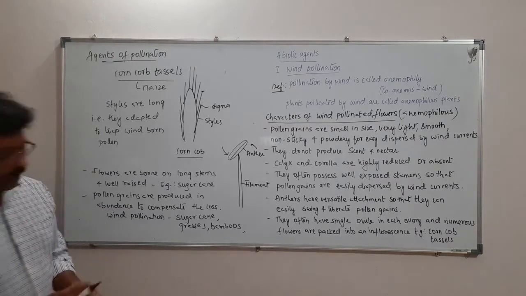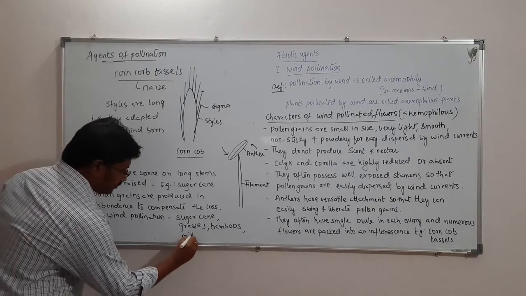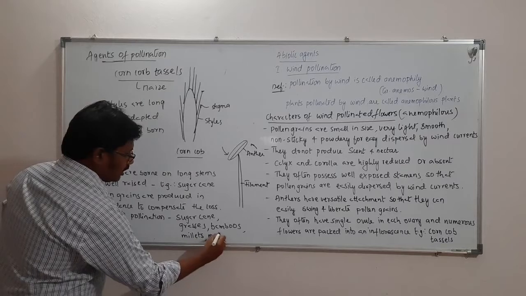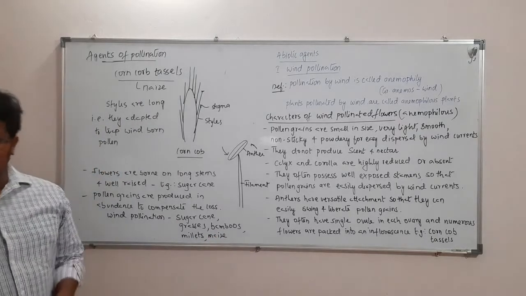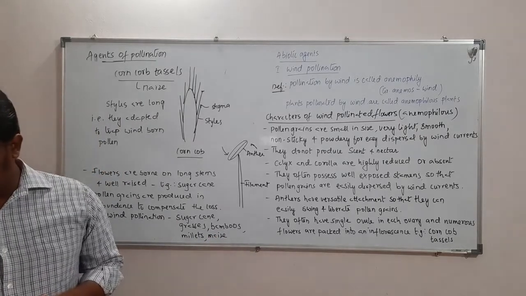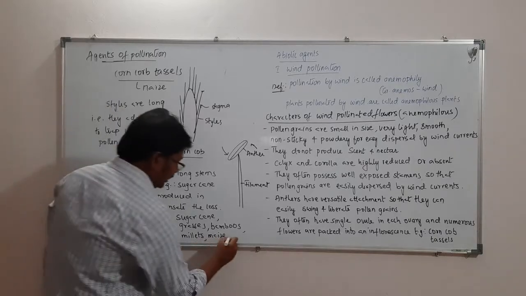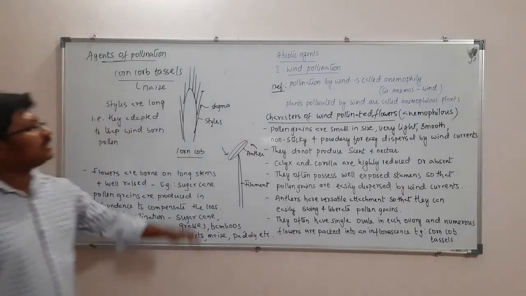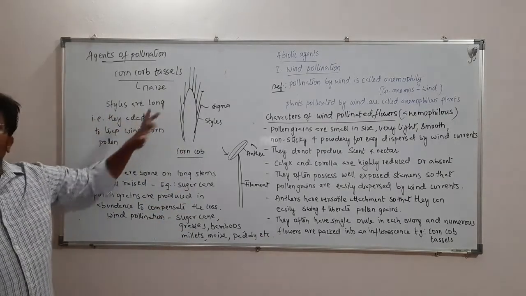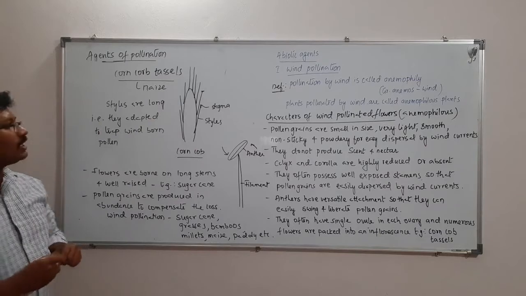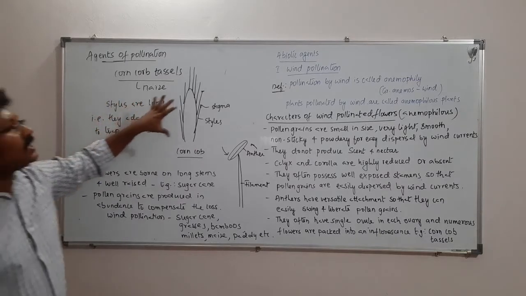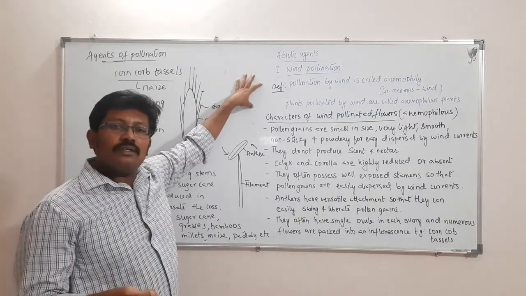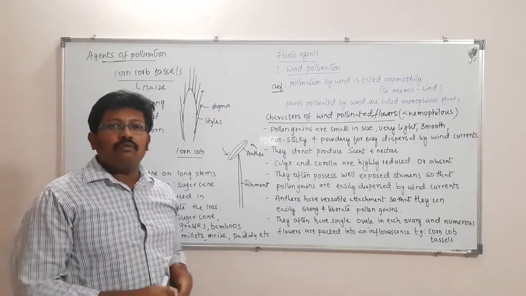And then millets, and maize, which I have already mentioned. In maize also it will be by wind pollination. Then paddy, etc. In all of these, pollination takes place by wind. So that's all about the abiotic agent, wind pollination. The next one we'll study is water pollination.